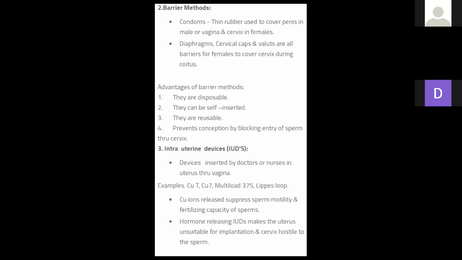Here we use condoms, diaphragms, cervical caps, IUD, etc. First is the condom. Condoms are made up of thin rubber or latex, used to cover the penis in the male and the vagina and cervix in the female. Condoms are worn over the penis or the vagina, which prevents mating of sperm and ovum.